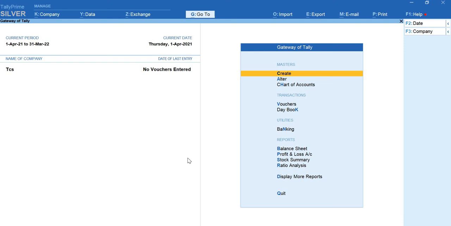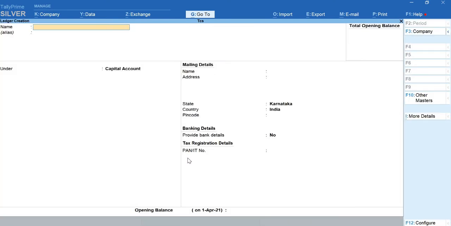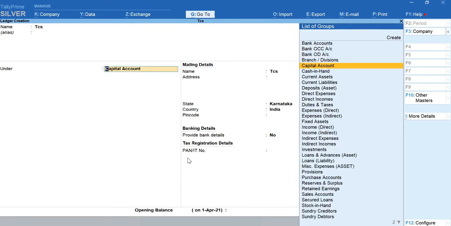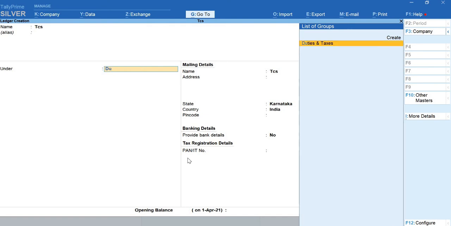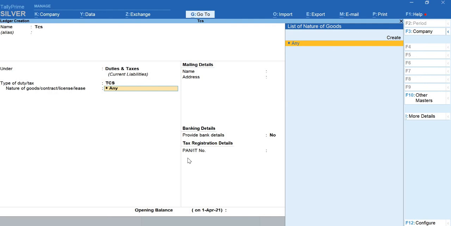The very next procedure once you are done creating the company is to create the ledgers. For that, go for create and ledgers. Firstly, I'll prepare the tax ledger, that is TCS. Under the group duties and taxes, as I told you yesterday, whenever you create a tax related ledger, you have to select the group duties and taxes. Now we are working on TCS, so the type of duty is TCS itself. I have given the list of products that come under TCS. You have to select any one of them to go with that.